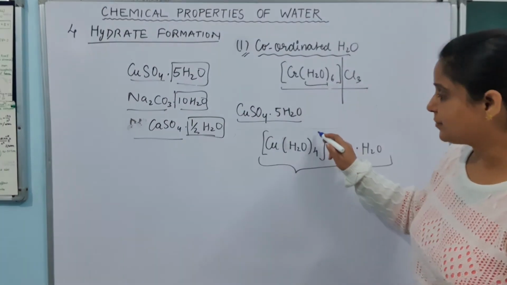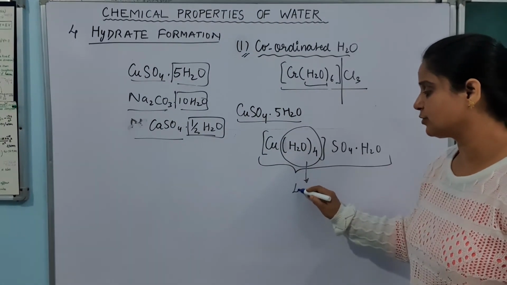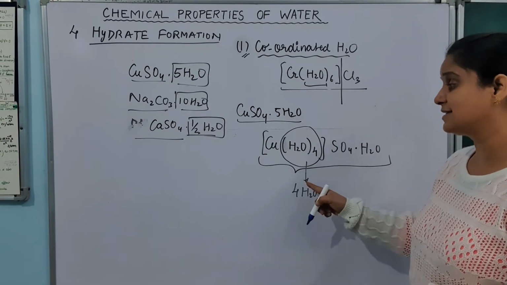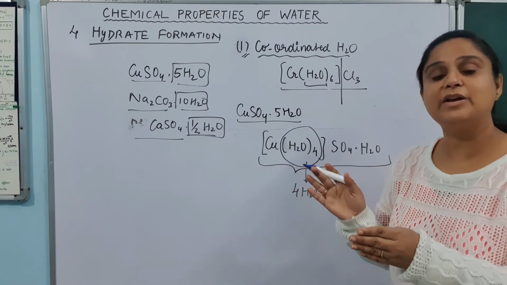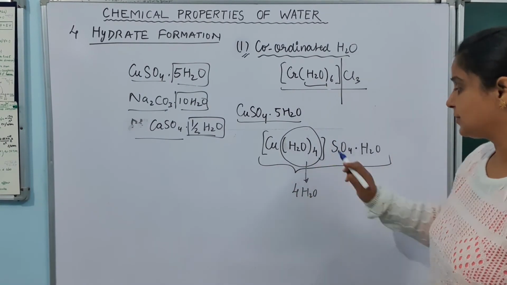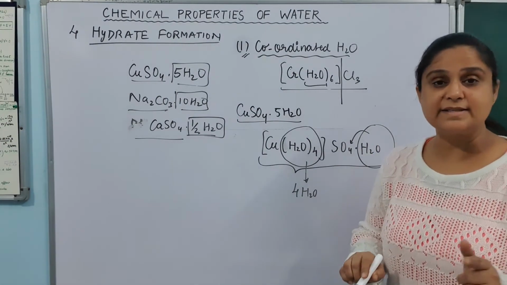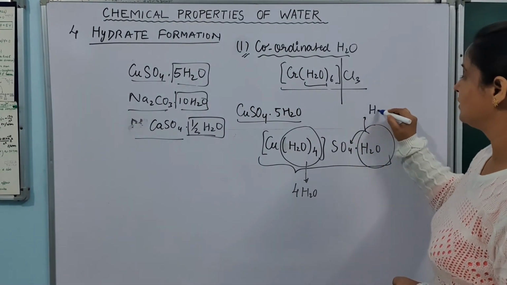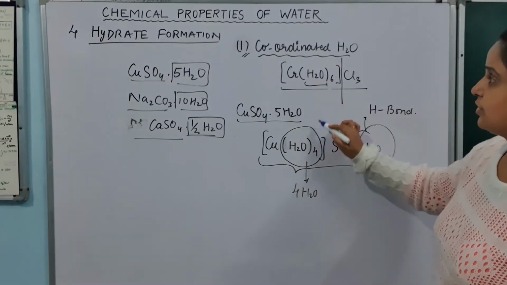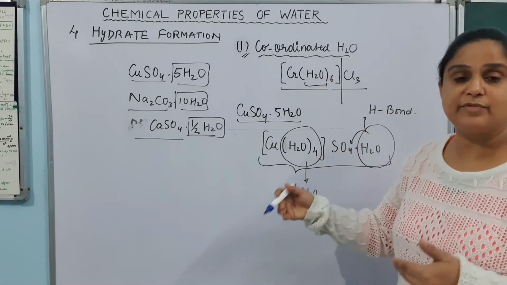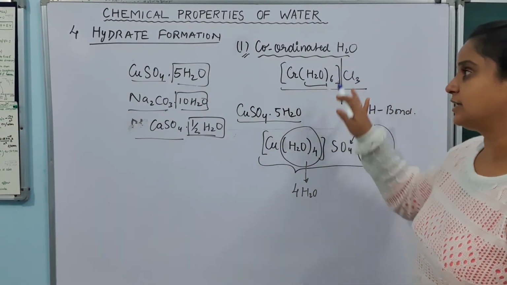So actually what is happening here in this formula, how many water molecules? 4 water molecules are existing as a coordinated water, means they are helping copper by donating their lone pair of electron. Whereas 1 water molecule is bonded with the sulfate, how? By the hydrogen bond. Okay, so this type of bonding is called coordinated water. This type of water which is present in the crystal is called coordinated water.